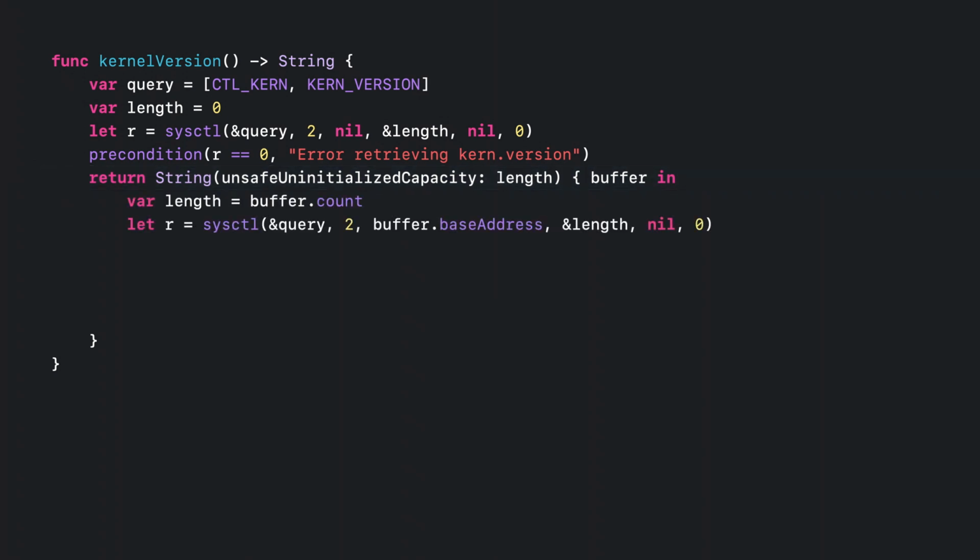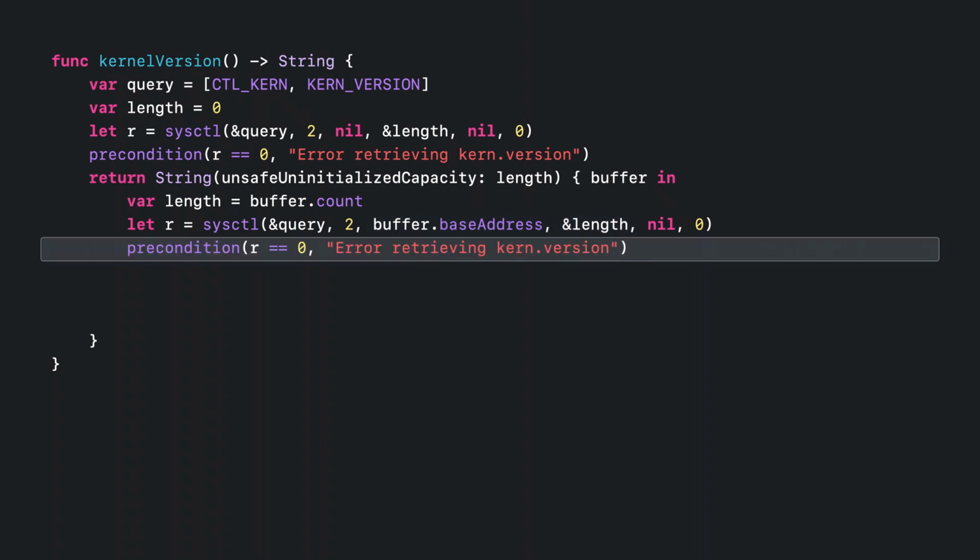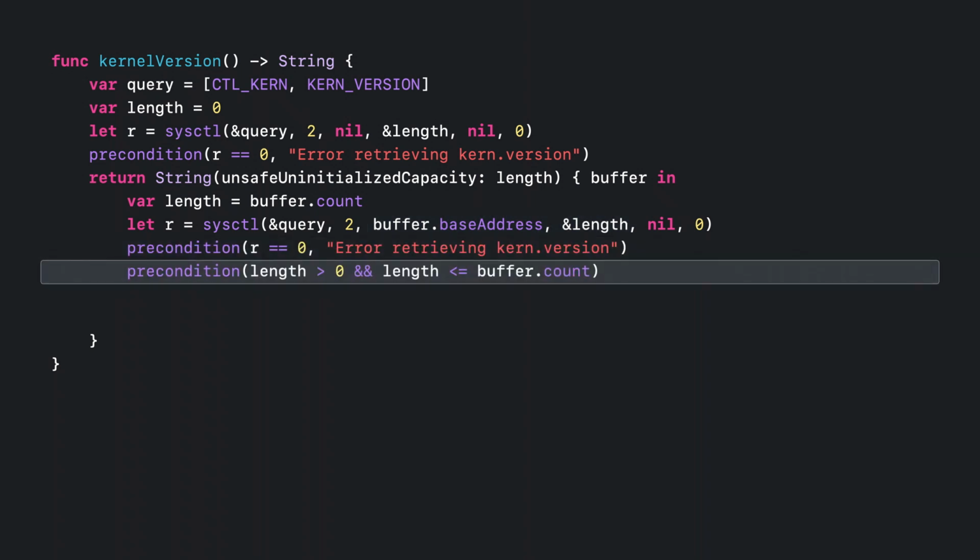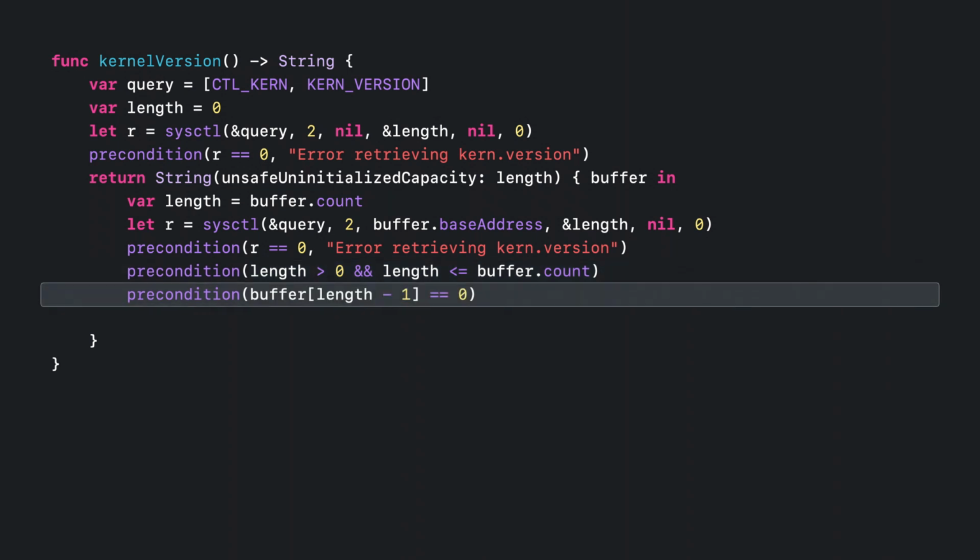The initializer gives us a buffer pointer that we can pass to the sysctl function. The function will copy the version string directly into this buffer. On return, we verify that the call was successful. We double-check that the function did actually copy some bytes to the buffer, and that the last byte is 0, corresponding to the null character terminating a C string.